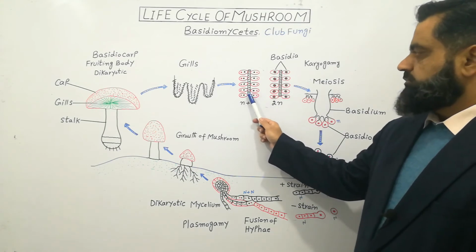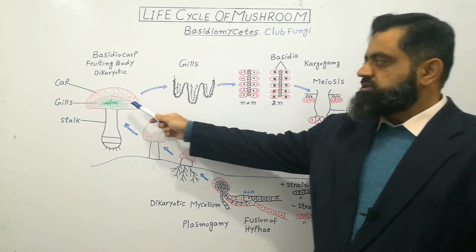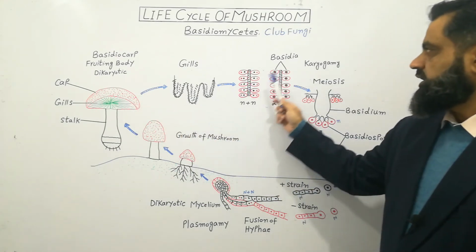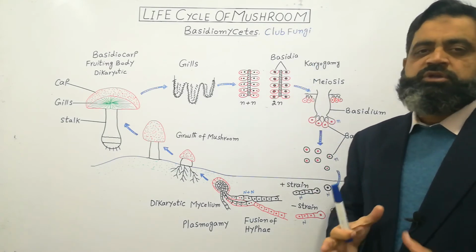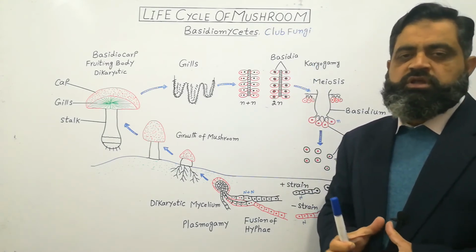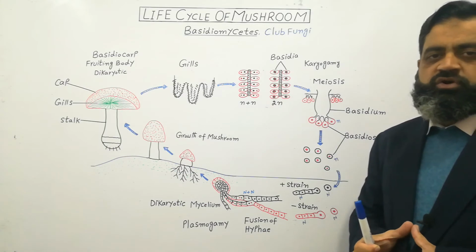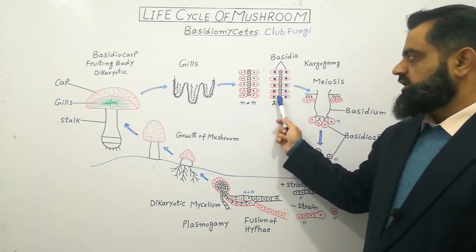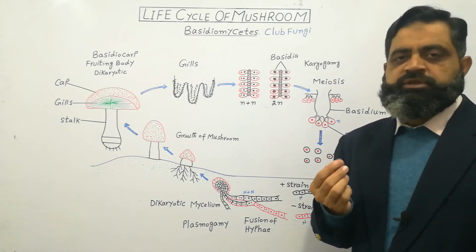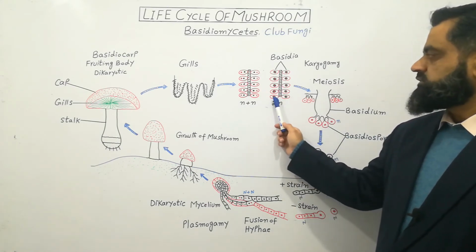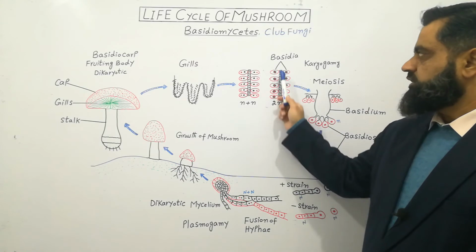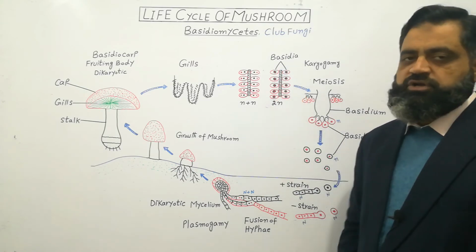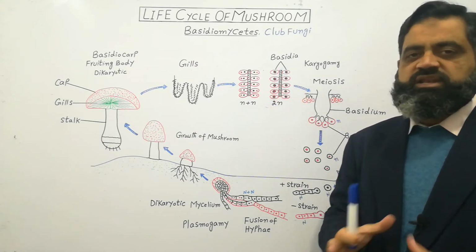After some time, because this structure is present inside the gills of the mushroom, karyogamy takes place. Karyo means nucleus, gamy means union. Both nuclei of both strains unite with each other and it becomes 2N diploid for a short period of time. These 2N diploid hyphae are produced in a structure which is known as basidia, which is a cell-like structure.